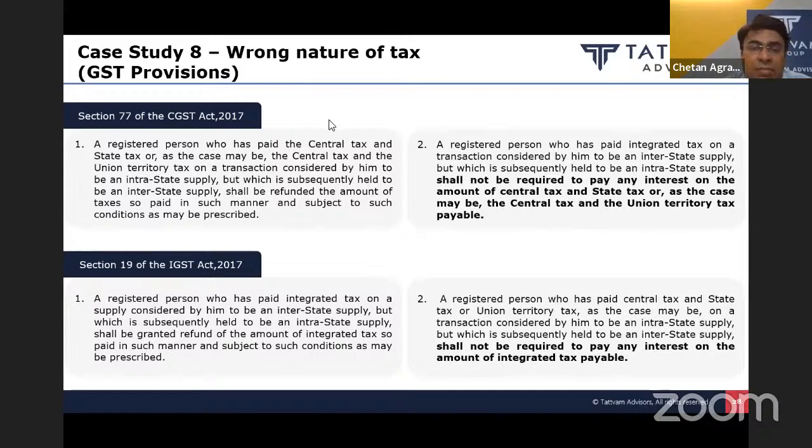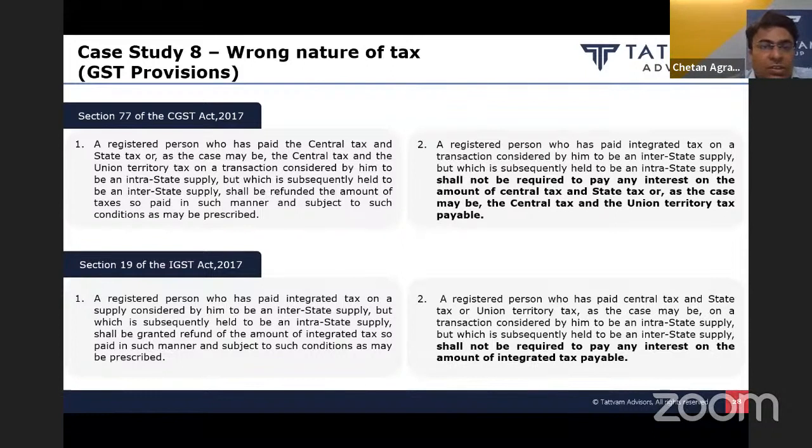So if a supplier has initially paid CGST and SGST by mistake, considering the interstate transaction as intrastate transaction, and subsequently is paying the correct tax, that is IGST, in that case he is not required to pay interest in respect of this correct payment made subsequently by him. So if the department is issuing notice for recovery of interest in such cases, then we can use these provisions and submit our replies that we are not liable to pay interest in such cases.